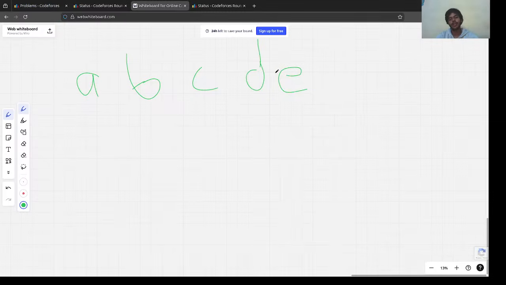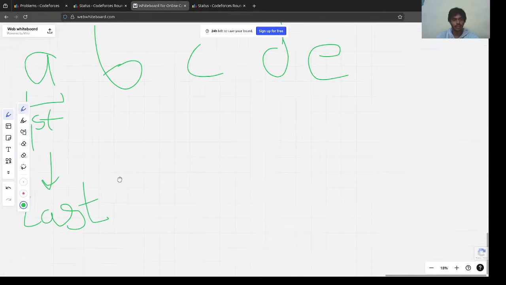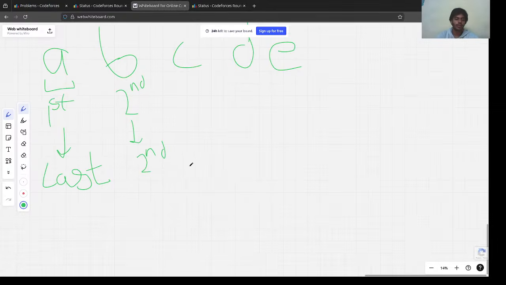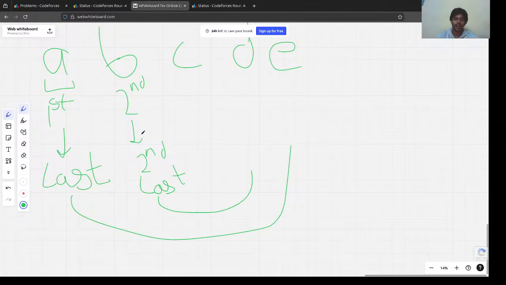The concept here is, after reversing, the first element would be the last element. Similarly, the second element would be the second last element, right? So the first element we swap with the last element, and the second element we swap with the second last element, and we keep on going.